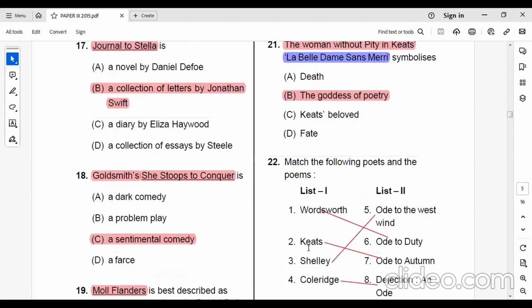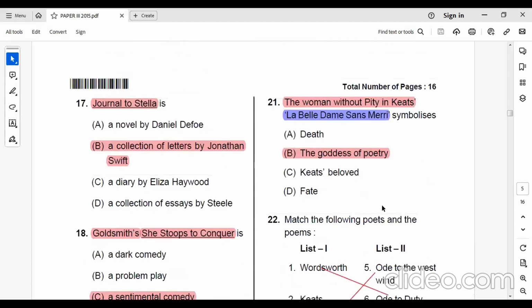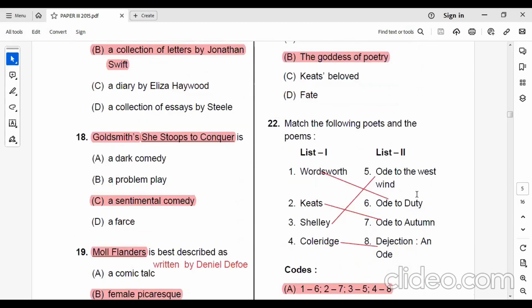Then question number 21. The woman without pity in Keats' poem, La Belle Dame sans Merci, symbolizes the goddess of poetry. Now, Wordsworth has composed Ode to Duty.